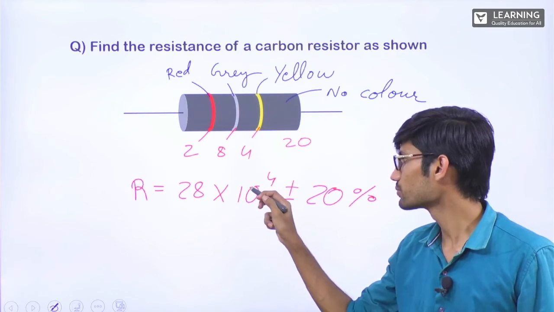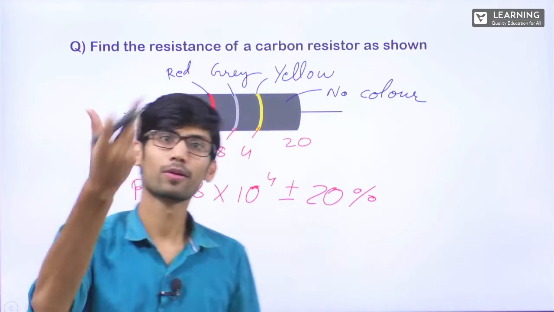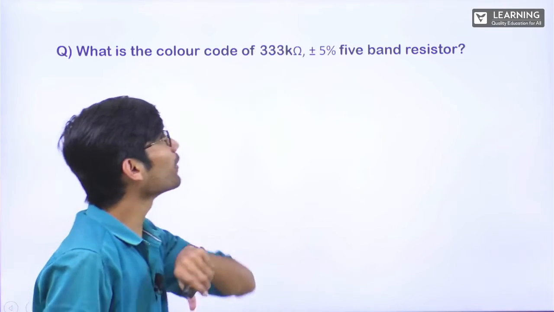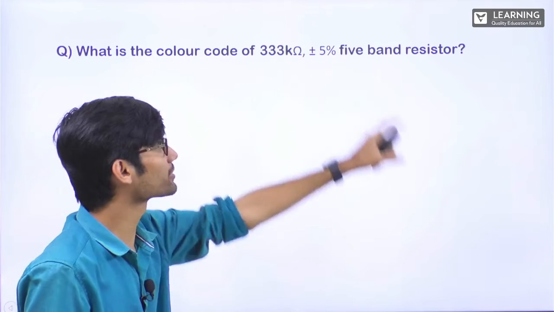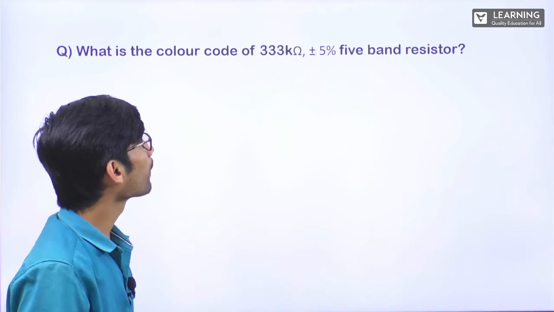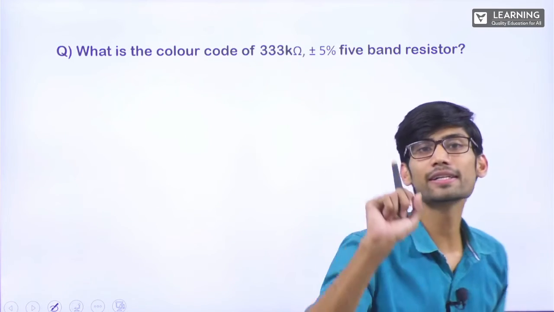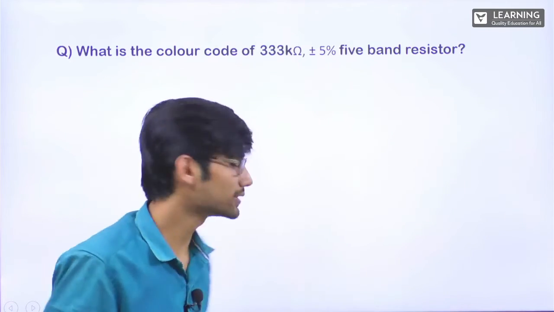Now, like this, seeing the color and getting the value is easy. Let's do the opposite, ulta. What is the color code of 333 kilo ohm resistor with tolerance plus minus 5%? So now they are telling it's a 5-band resistor. It will be mentioned in the question, don't worry.